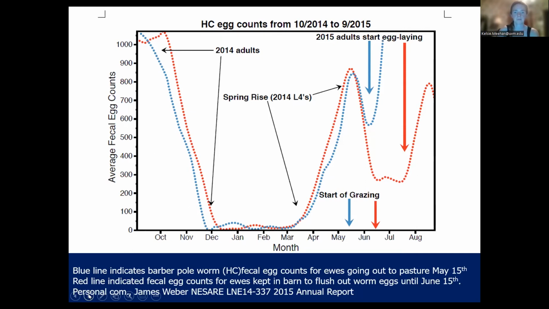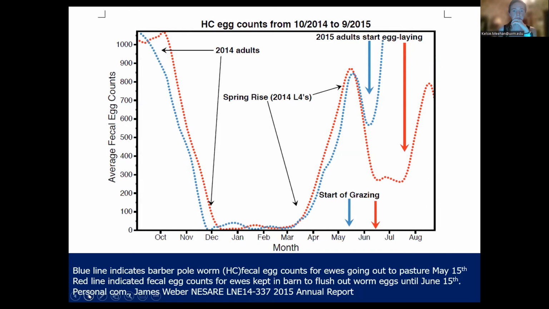Okay. And then so they took half the herd, and half the herd went out to pasture May 15th. And that half that went out May 15th, they got out on pasture, and for a little while their worm counts were down as they got on those nice clean pastures. And then they rapidly went back up again. They started laying eggs again, getting more contaminated. The pastures got more contaminated, and the worm loads went way up, the amount of eggs per gram in the feces.